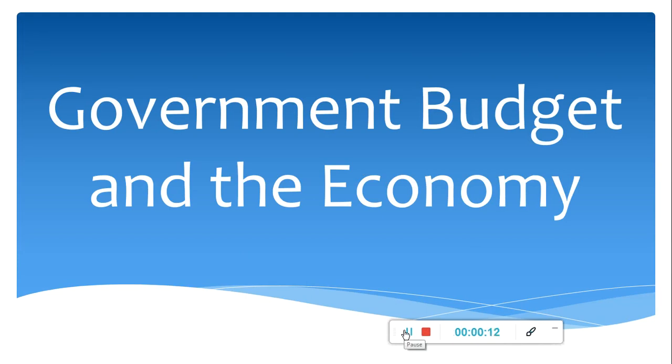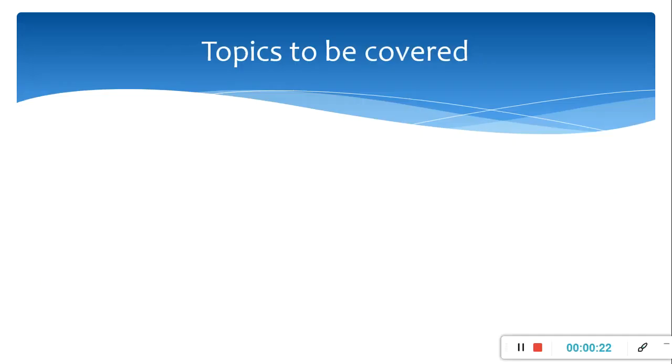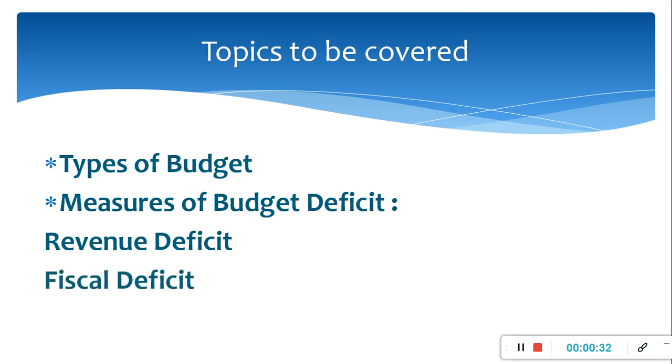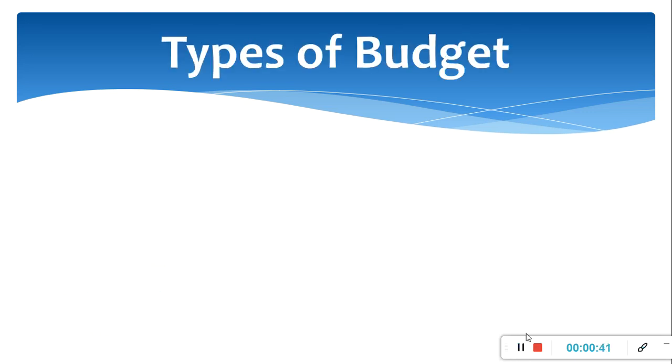In the previous videos, I have taught you about the meaning and objectives of government budget and the components of government budget. In this video, I am going to cover the following topics: types of budget, measures of budget deficit, revenue deficit, fiscal deficit, and primary deficit. Let's begin with the types of budget.